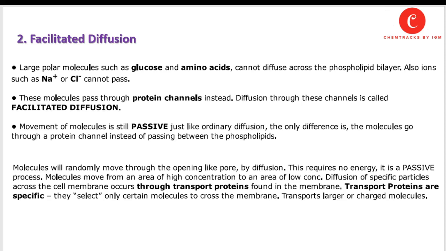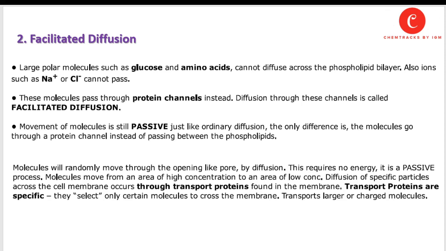Movement of molecules is still passive, just like ordinary diffusion. The only difference is the molecules go through a protein channel instead of passing between the phospholipids. So again, they are moving from the area of higher concentration to the area of lower concentration. But in this type of diffusion, they use some protein channels or protein carrier molecules. Molecules will randomly move through the opening, like a pore, by diffusion. This requires no energy. It is a passive process. Molecules move from an area of high concentration to an area of low concentration.